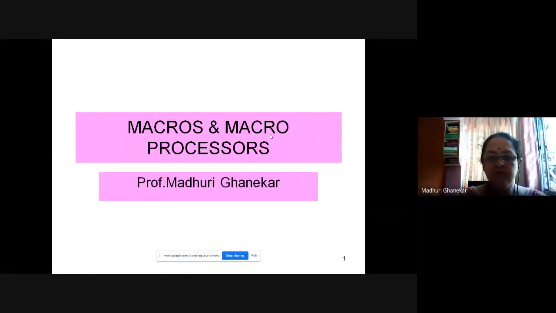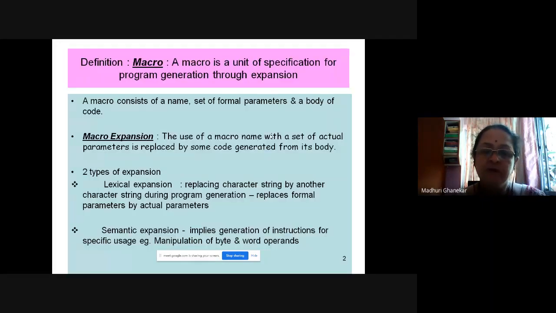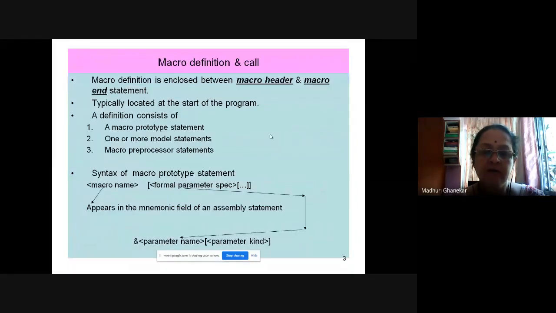So welcome for today's session on macros and macro processes. Already we discussed certain facts about the definition of the macro. Then how the macro looks like, which statements can appear inside the macro. All those details we discussed.